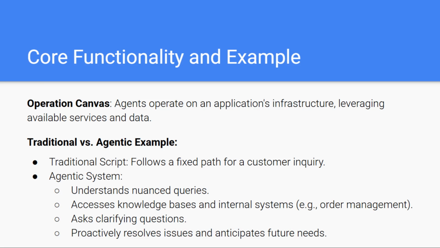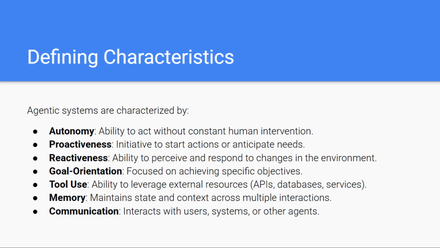If something is ambiguous, the agent doesn't get stuck. It asks clarifying questions, just like a human support specialist would. And most importantly, it acts proactively. Instead of waiting for the customer to specify every detail, it can identify issues, surface relevant information, and even anticipate future needs. In essence, agentic systems don't just react, they reason, explore, and resolve. This is what makes them so powerful compared to the traditional rule based script.